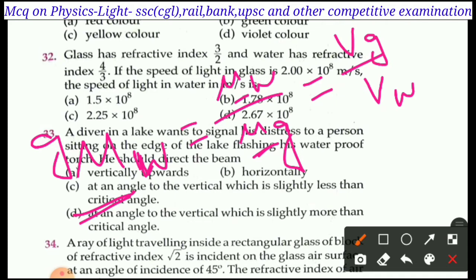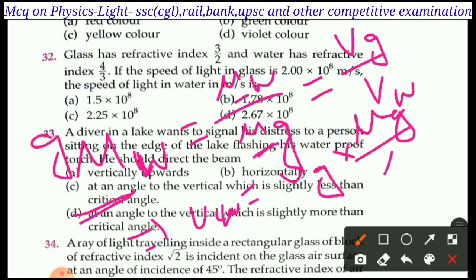Now what we have to find out? We have to find out the speed of light in water, Vw. Vw is equal to Vg into mu G divided by mu W. Vg is 2 into 10 to the power 8.